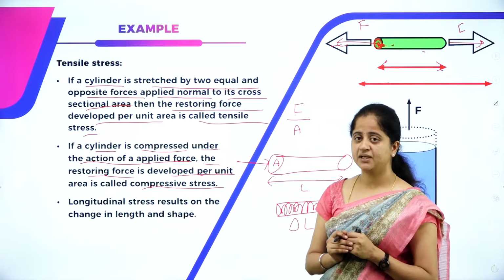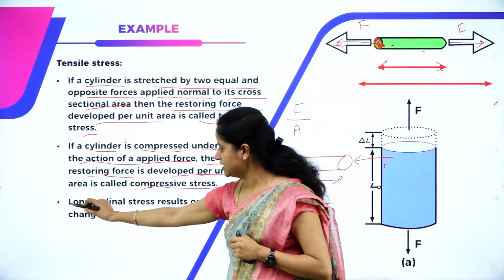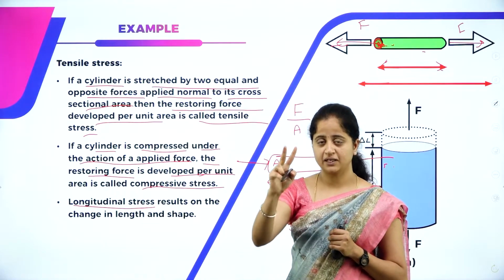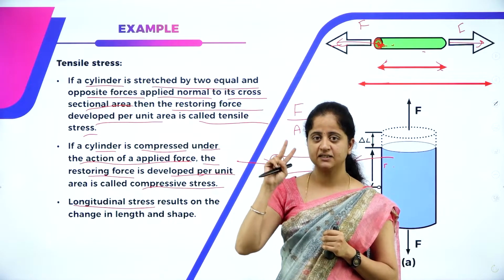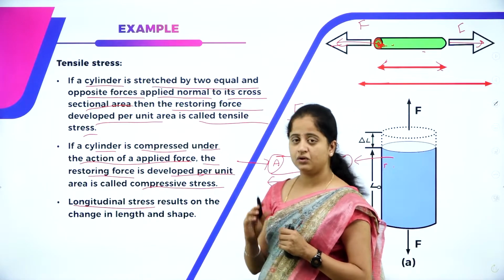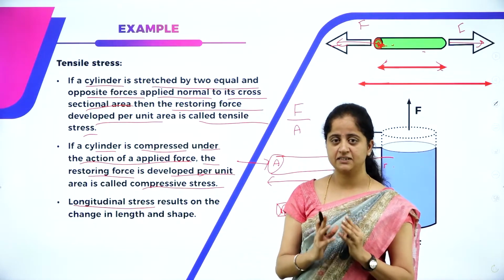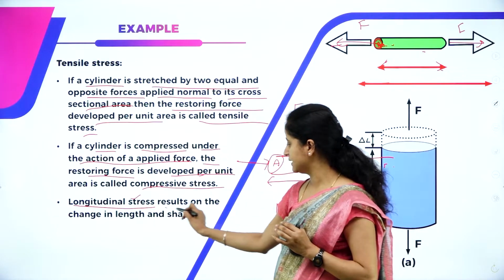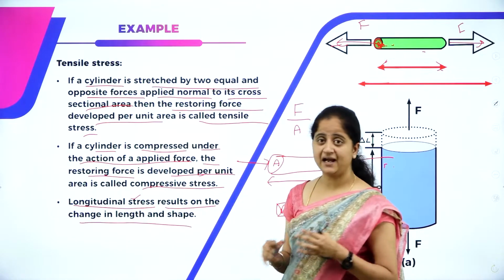So, when the material compresses, the restoring force developed in it per unit area is called compressive stress. So, longitudinal stress is of two types, as I have explained. One is tensile stress, the other one is compressive stress. So, on the whole, what we can understand from this is longitudinal stress results in the change in length and shape.